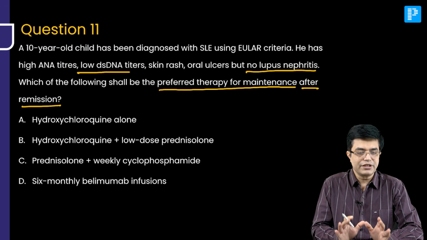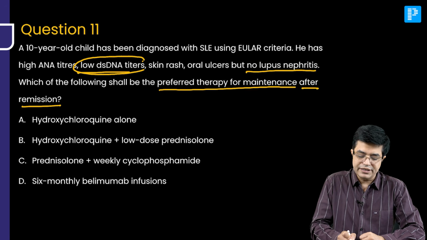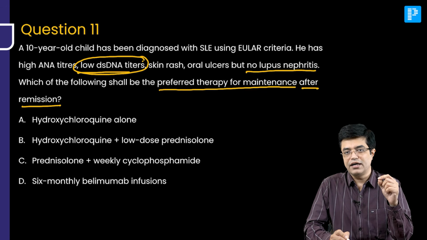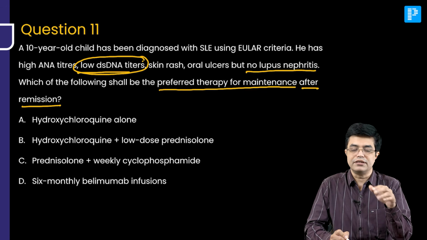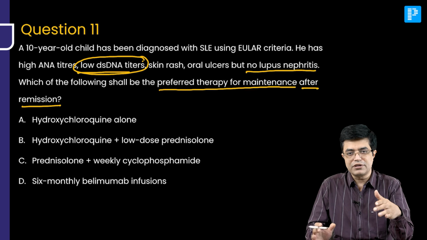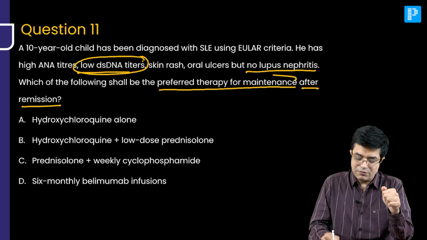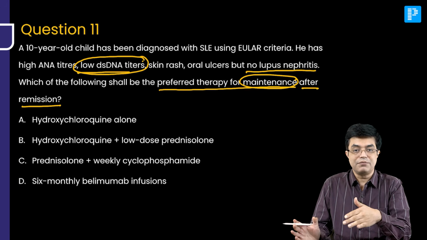Now, there are a few things you need to understand. This is a patient with SLE, but there is low double-stranded DNA titer. Double-stranded DNA titers are indicative of activity in the disease. So, the disease is getting under control and there is no lupus nephritis. So, it is like a non-life-threatening SLE. And they are asking for maintenance therapy after remission has been attained.